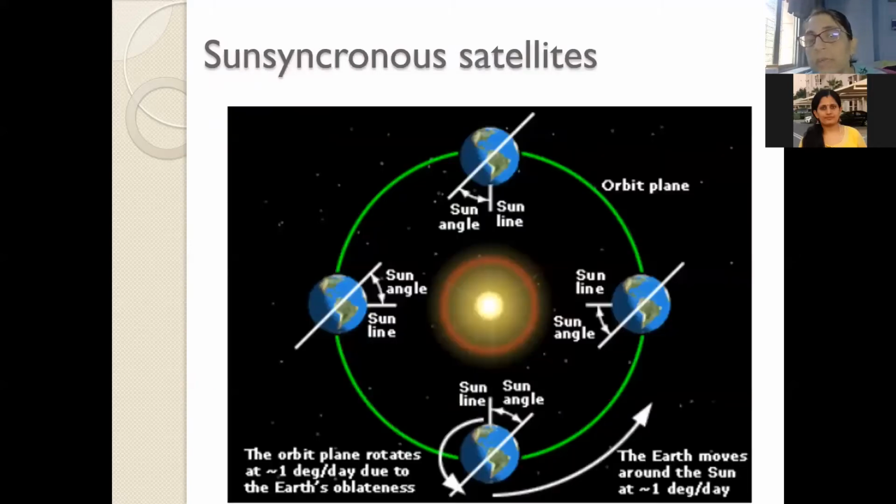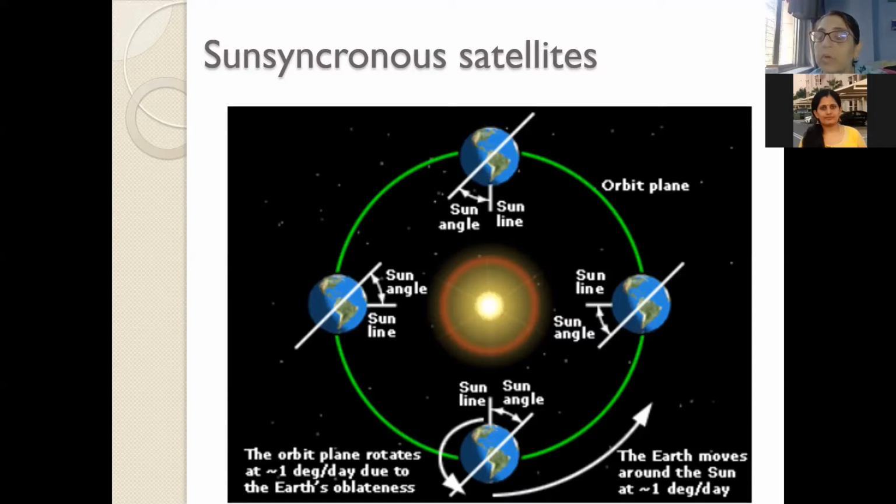Then I also gave you an example of a LEO orbit, that is a sun synchronous satellite, which is used for weather forecasting. Now, how do we do a weather forecast? When the satellite is giving you the same information at the same time every day, then only you can have a comparative study. Therefore, these sun synchronous satellites are orbiting around the Earth and sensing the parameters that are required at the same local time of that particular point on the Earth. Now, how does this happen?